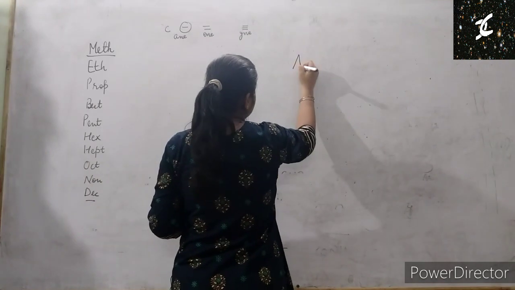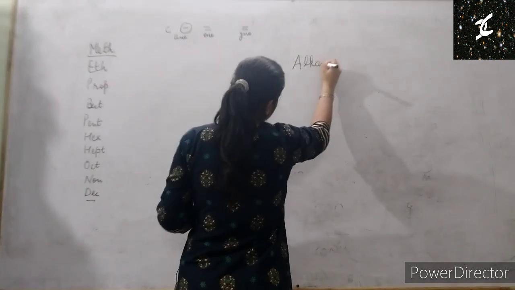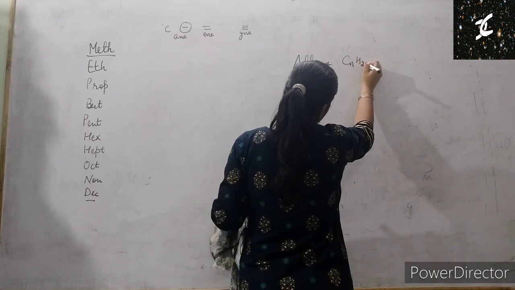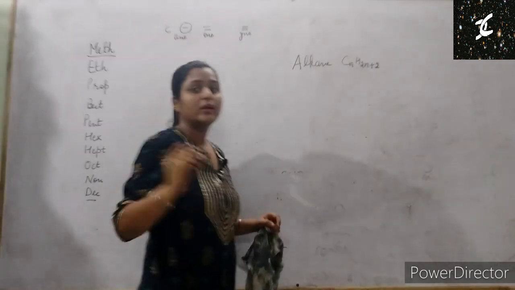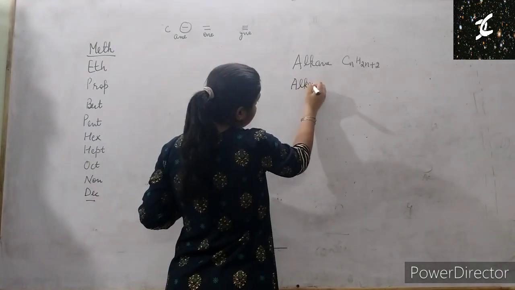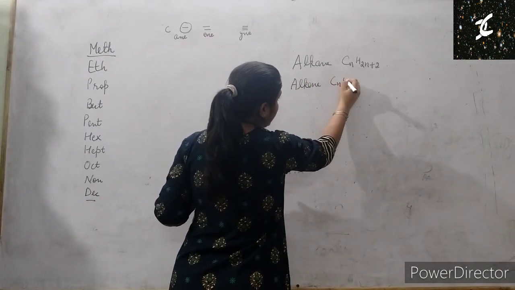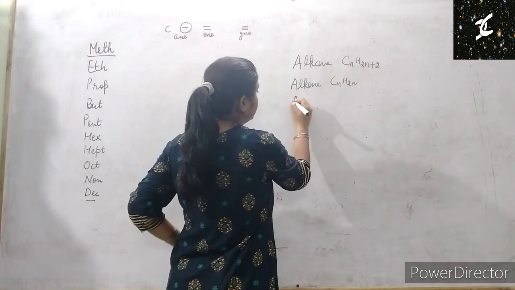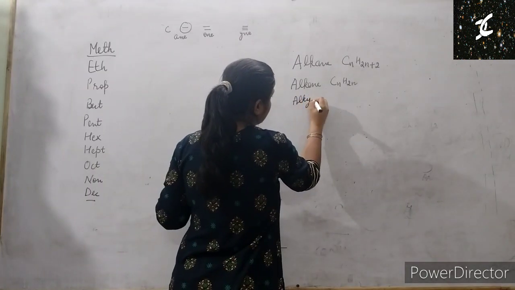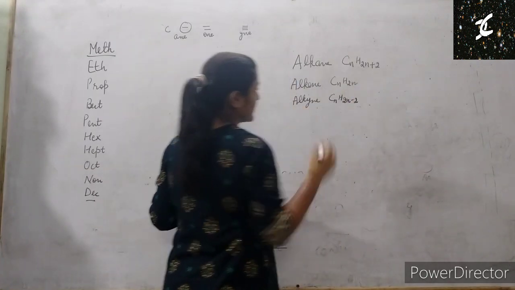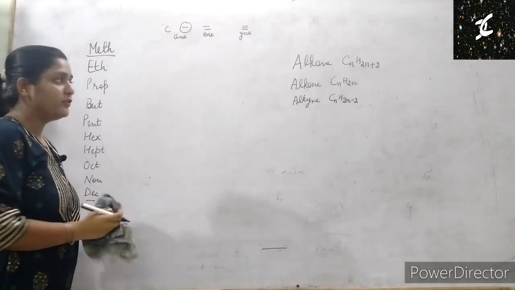What is the formula? Alkane means having single bond, CnH2n plus 2. Is it clear? Then we have alkene, and the formula is CnH2n. Fine. Then we have alkyne. The formula is CnH2n minus 2. Is this clear to everyone?